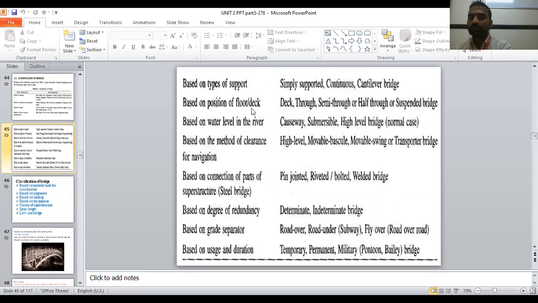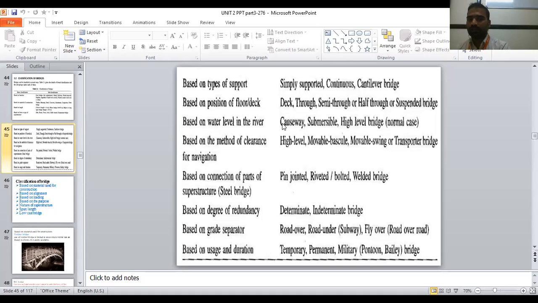Based on the position of the floor or the deck. The deck means where the movement of the vehicle, the traffic, is carried out. If it is at the deck level, at the floor level, then that is called deck. If it is through, meaning at the middle, then it is semi-through, half through, or suspended bridge.